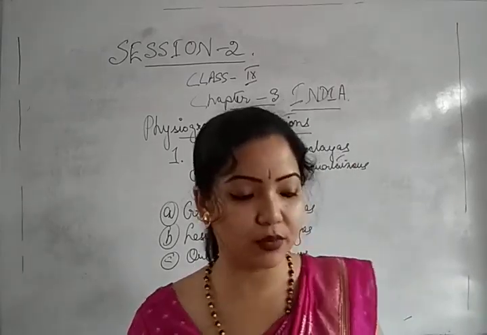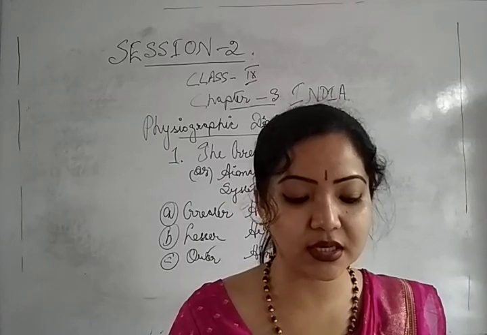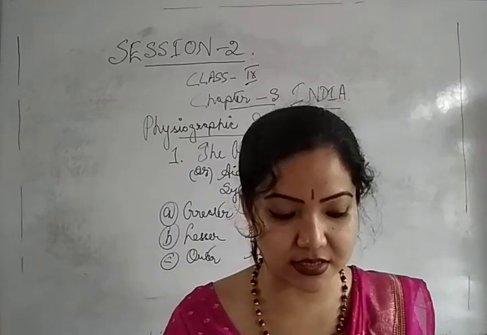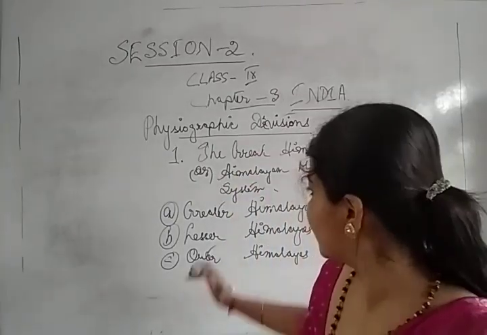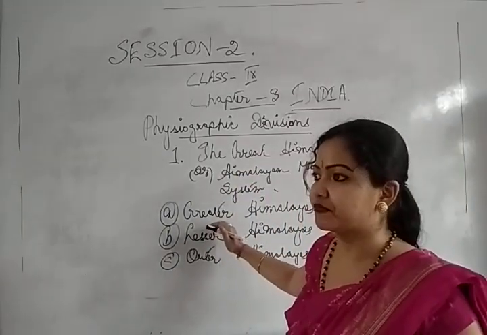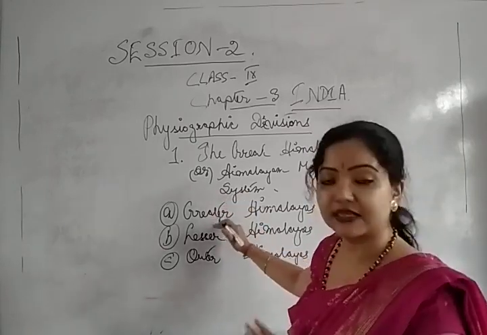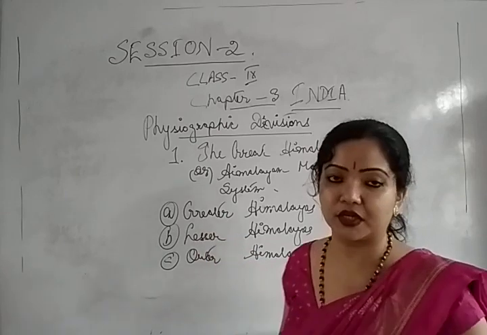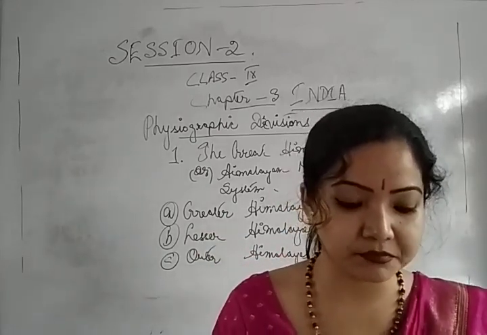So these are also known as Himadri. It is the most continuous range consisting of the loftiest peaks. As I already told you, this Greater Himalayas consists of the mountains with a great height, and these are known as the loftiest peaks. So all of you note it down in your copies.